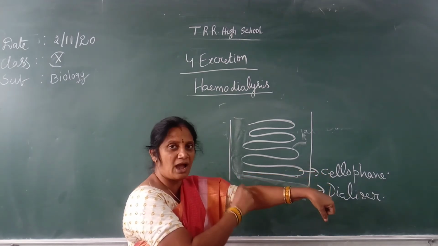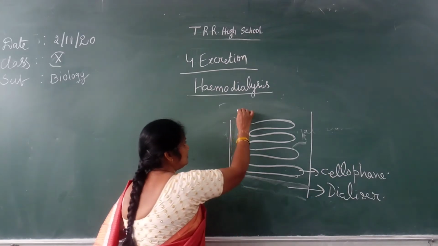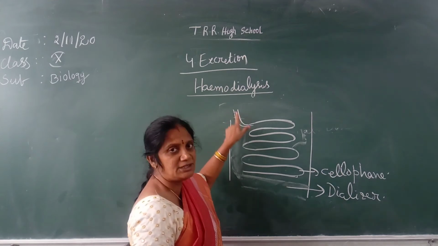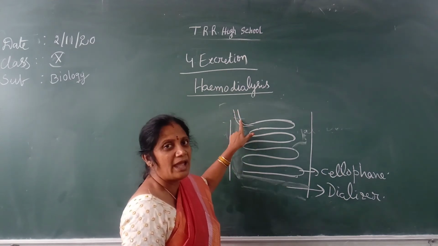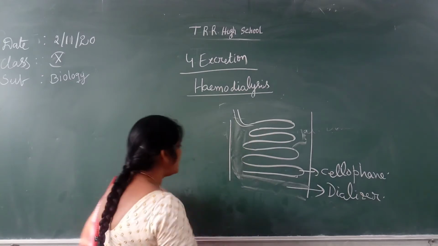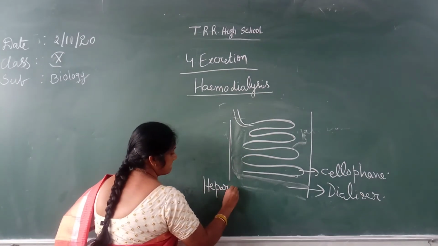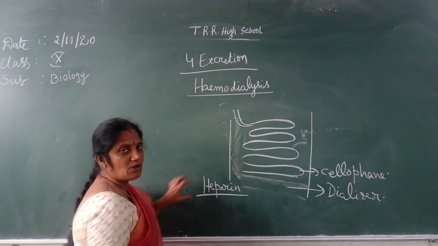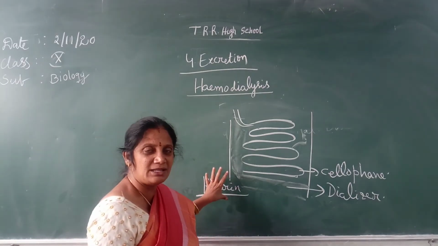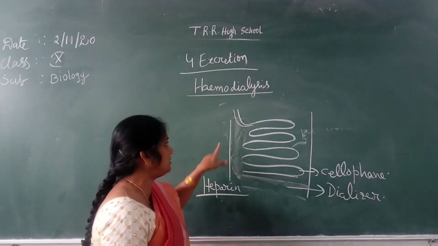So the person near the elbow, here the main artery is there, no? From the main artery, the blood will be sent into the tube. Before the blood is sent into the tubes, they will add an organic substance called the anticoagulant heparin. Heparin is an organic substance which prevents the coagulation of the blood in the blood vessels.